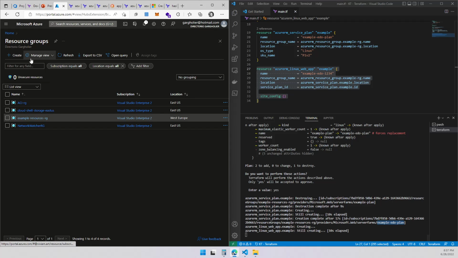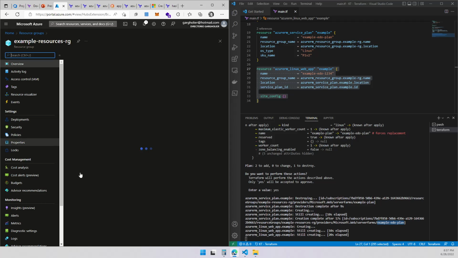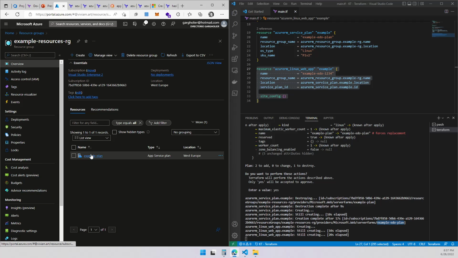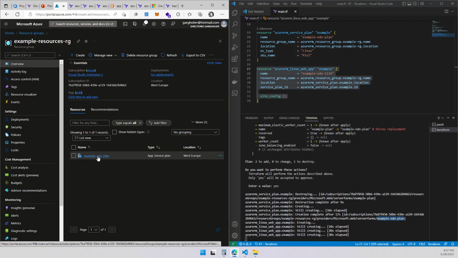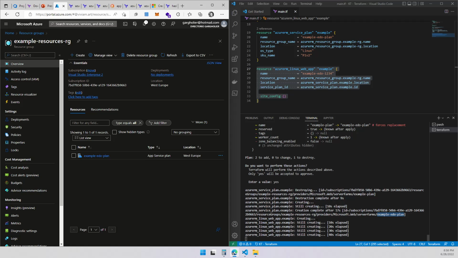Again, I can take out of here. I still have a resource group which wasn't deleted. And I still have the example plan again. Hey, now I got the rename. So I got the plan, but now this time with the name I wanted. Let's wait for the app and make sure that it works. So let's keep waiting over here.